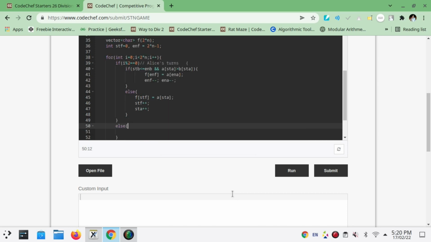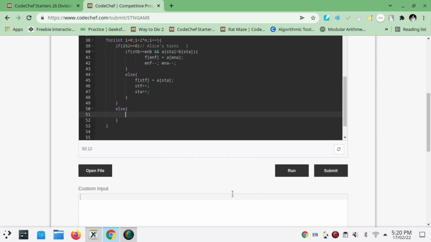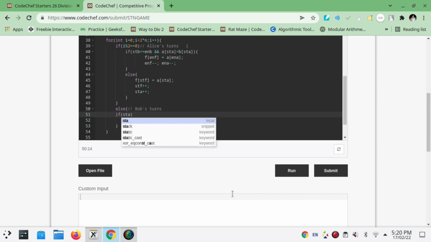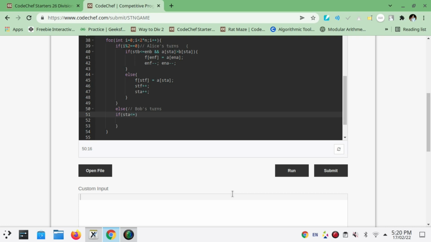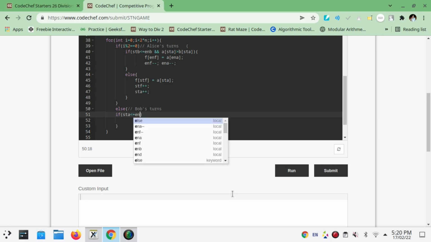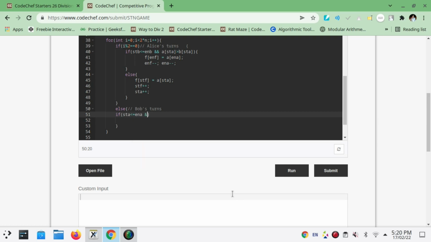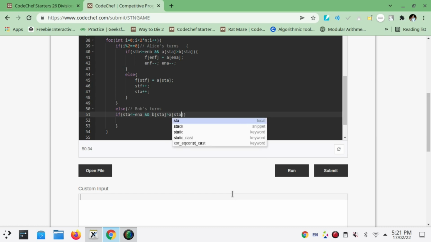Now in the else part, when I is odd, it means that it is Bob's turn, and Bob wants it to be lexicographically large. So when it is Bob's turn, we need to check the starting and ending variables of Alice's string. If BSTB is greater than ASTA, because Bob wants it to be lexicographically larger, then